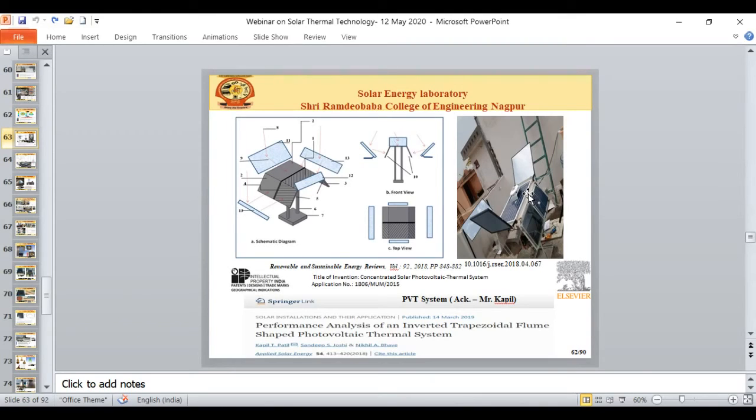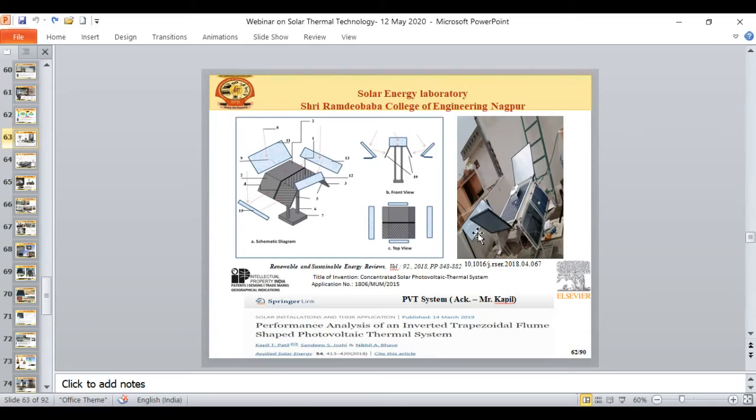The heat which is collected from the solar photovoltaic module is transferred with the help of the same water to the solar thermal collector. So we are getting the solar thermal energy from these three solar photovoltaic modules. Again, that water which is already heated goes to the thermal collector, so that we get a greater amount of heat energy. So by this system we are getting the heat energy, and at the same time we are getting the electrical energy from the solar photovoltaic module. As the heat is removed from the solar photovoltaic module, this system has very good efficiency as compared to your conventional solar photovoltaic module. So this is one small experimental setup that we have developed in our laboratory.